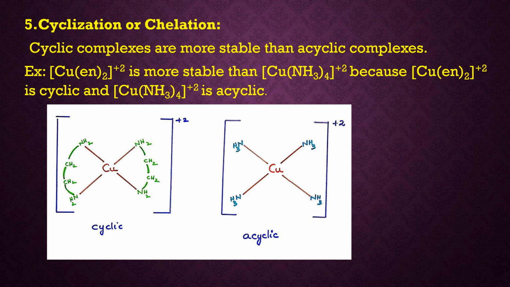Why is Cu(en)2 2+ more stable, students? Because it is cyclic, whereas Cu(NH3)4 2+ is not cyclic. Comparatively, the first complex, that is Cu(en)2 2+, is highly stable when compared to Cu(NH3)4 2+. So this is about cyclisation or chelation.